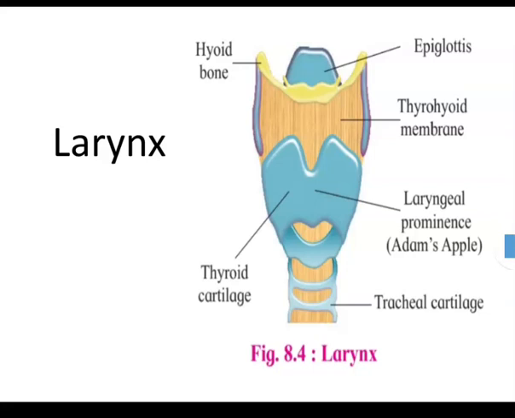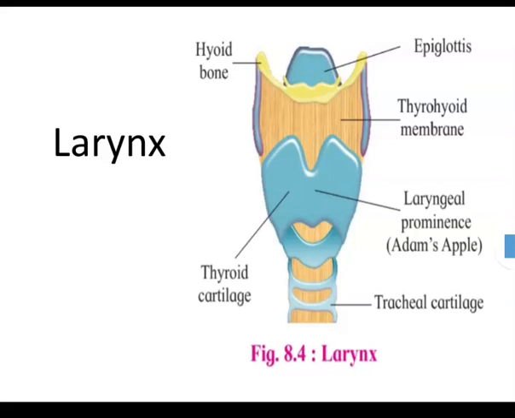Its wall is made up of cartilage plates held by membrane and muscles. Internally, it is lined by a pair of folds of elastic vocal cords. The voice is produced by the passage of air between the vocal cords and modulation created by tongue, teeth, lips and nasal cavities.